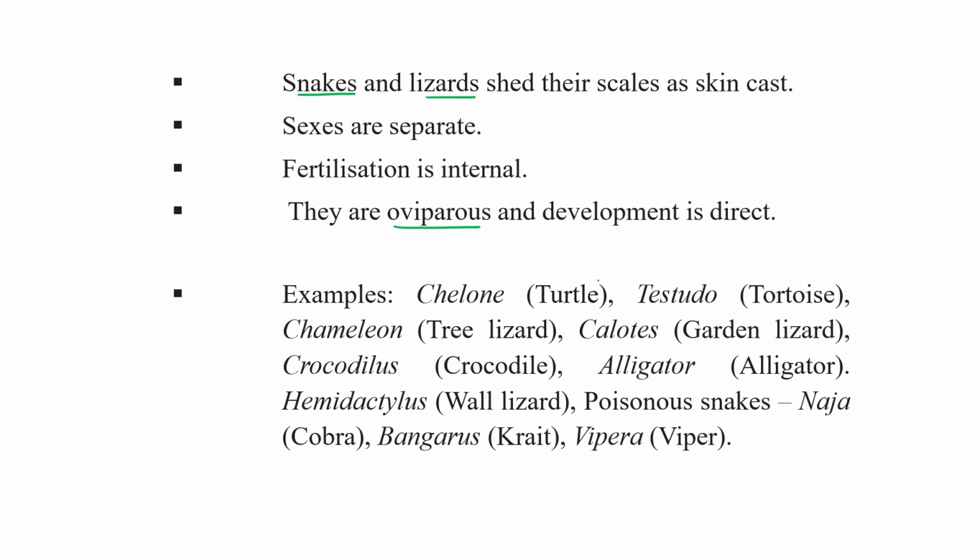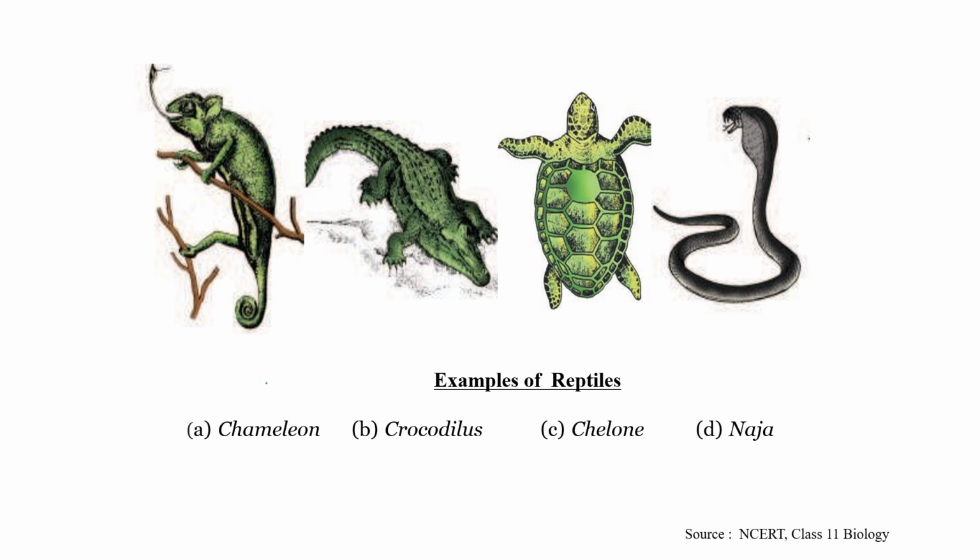These are examples like turtle, tortoise, garden lizard, alligator, viper, wall lizard, crocodile, tree lizard, cobra, Naja, this is the scientific name. Again, I'll repeat, you have to learn their scientific names as well. These are the examples of animals belonging to this particular class. These are some pictures of some reptiles.